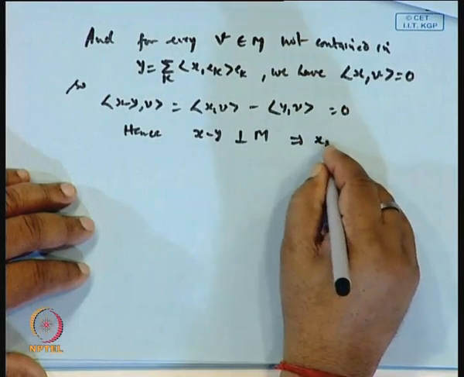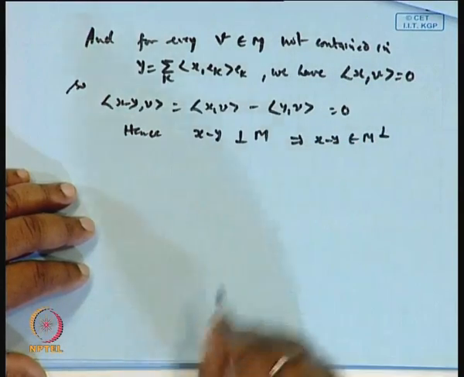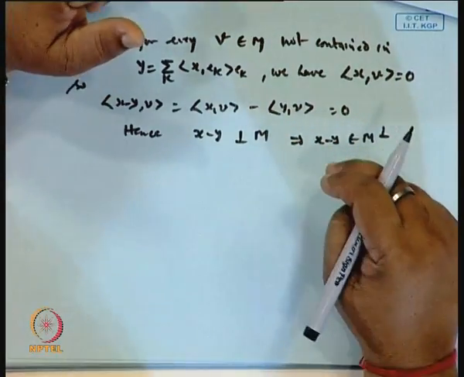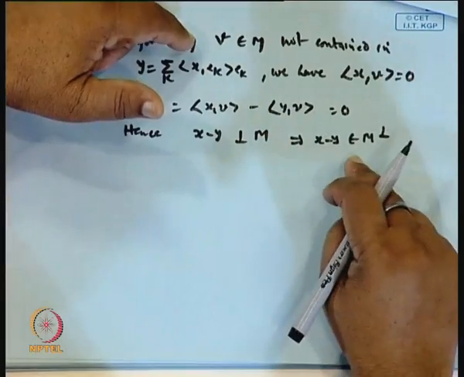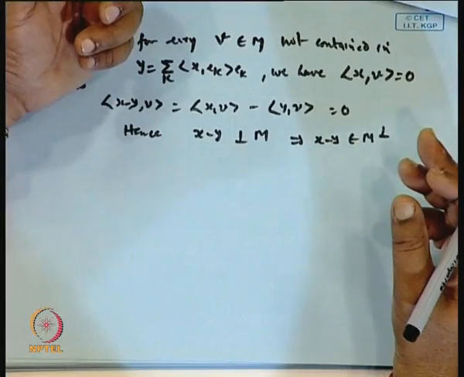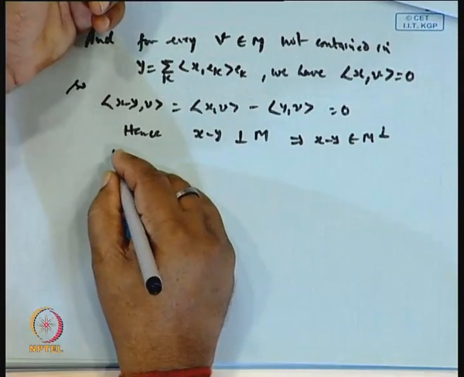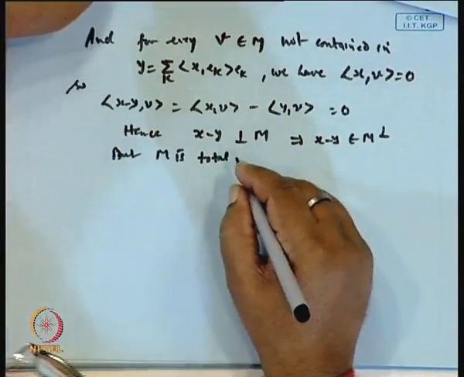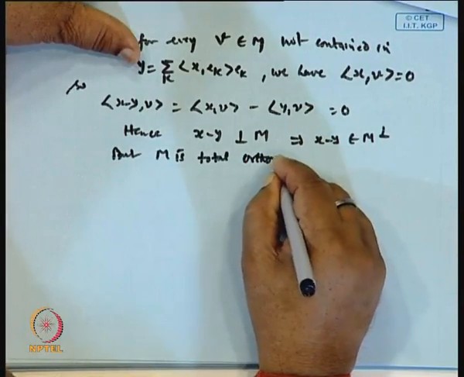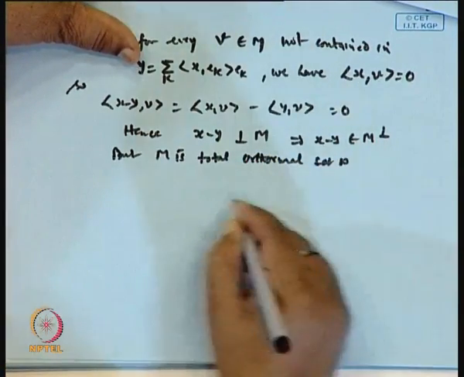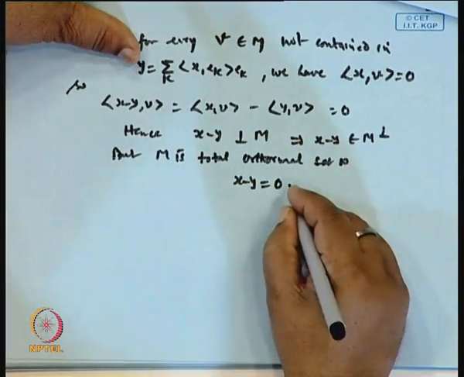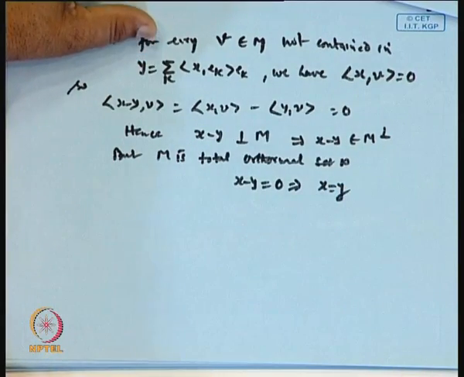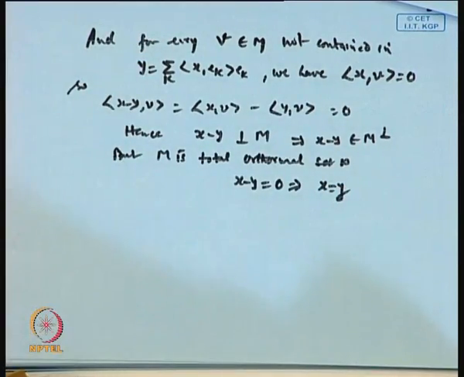Therefore x minus y is an element of the orthogonal complement, and there is a proof which I have given: if M is a total orthonormal set, then x belongs to M perpendicular implies x is equal to 0. But M is a total orthonormal set, is it not? So x minus y will be 0. Therefore we get x equal to y.